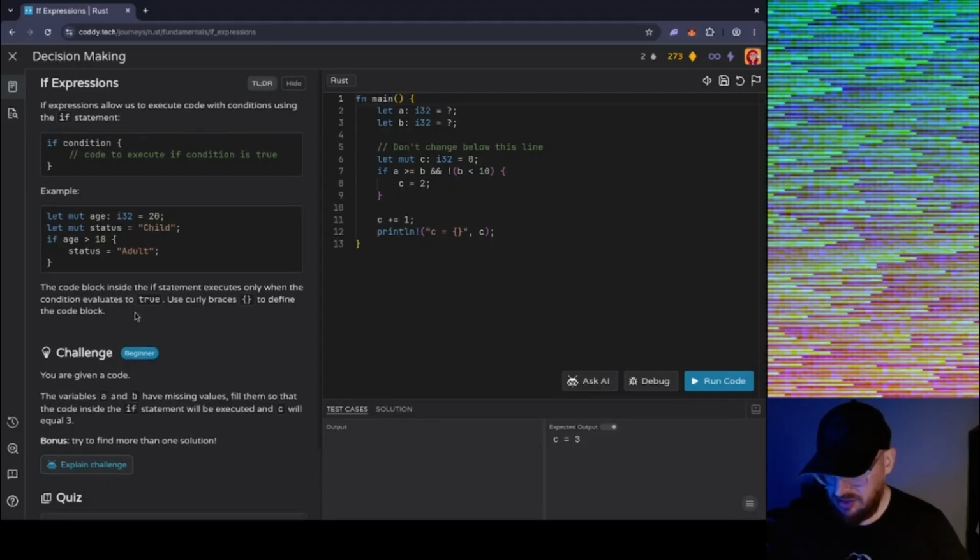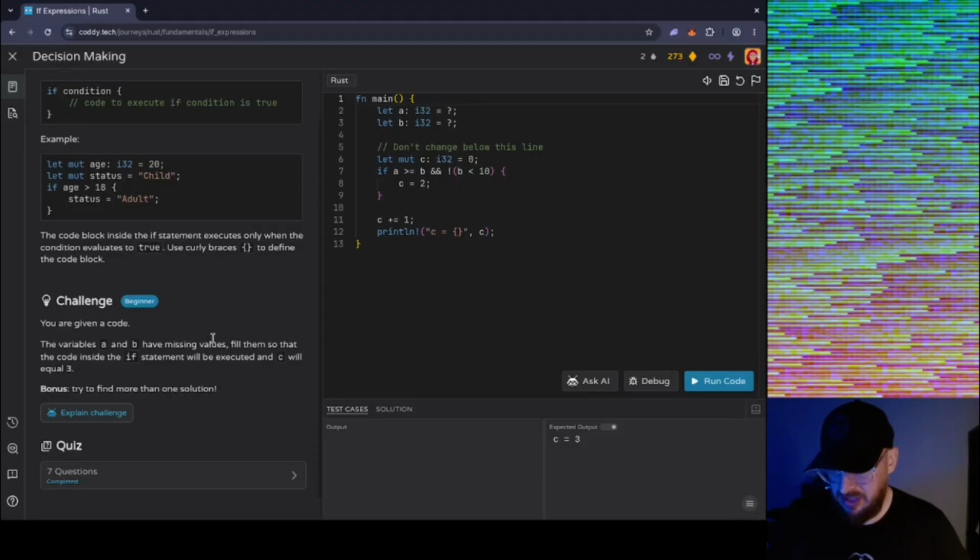All right, so what it says is variables A and B have been missing. Those are the question marks. Fill them out so the code equals 3 if the if condition holds. So let A and B, so that's 0. Don't change the line below. So if A is greater than or equal to B, well, let's see, and we want the output to be 3.